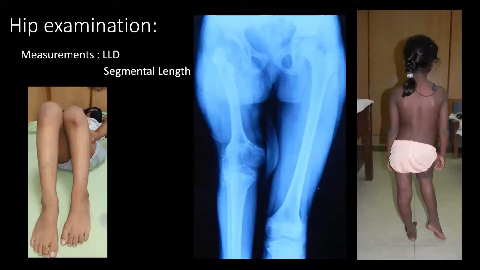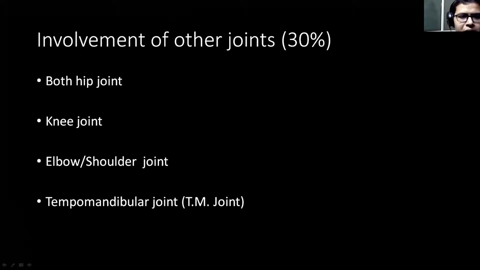After the measurement, the tests of instability like the Trendelenburg test and telescopic test have to be done, as these tests tell about the stability of the hip joint. So once your examination of the hip joint is over, as I already told you, involvement of other joints is very common. It can be seen in up to 10 to 30% of the cases.